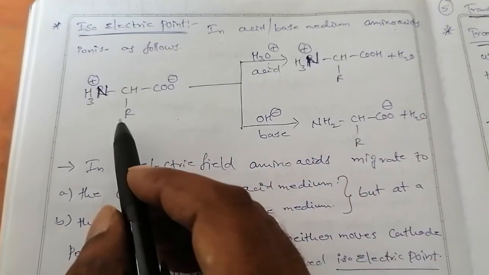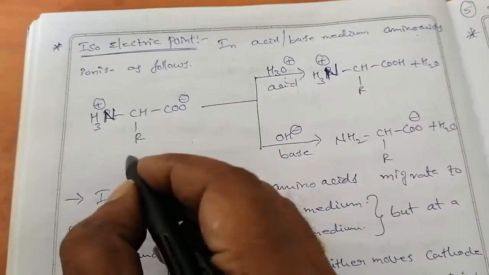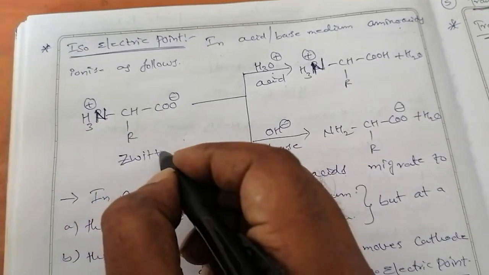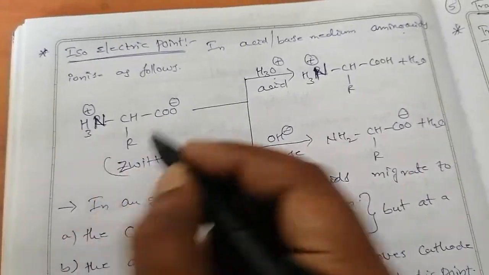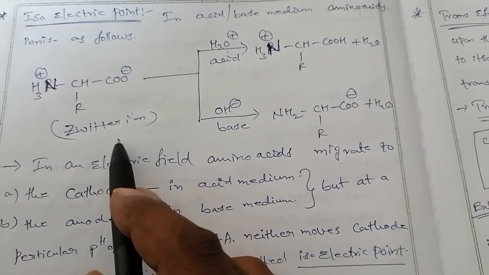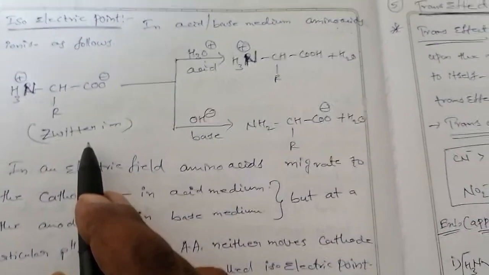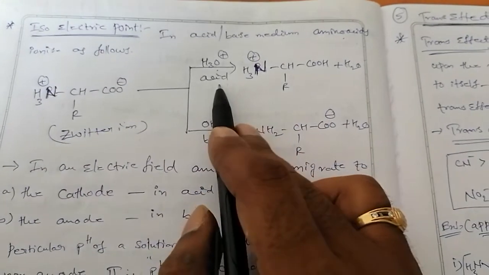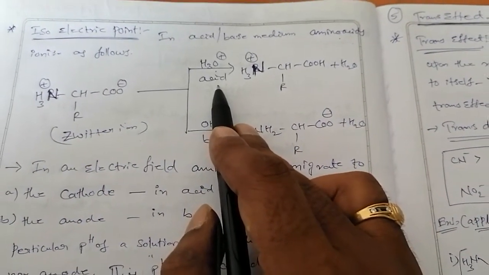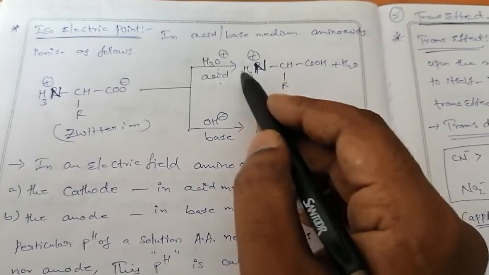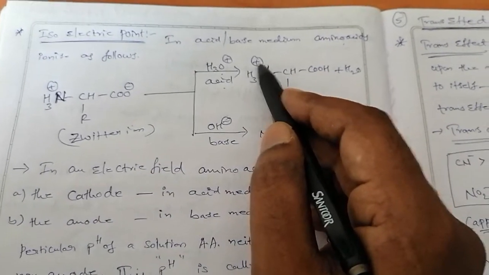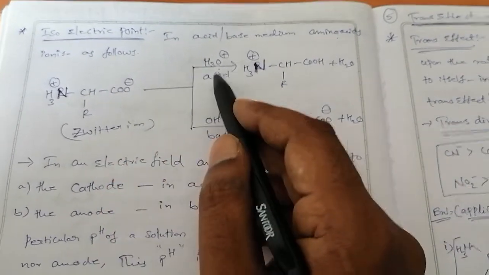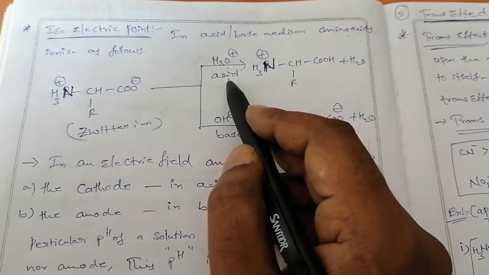See here, again I took an amino acid, like a Zwitter ion. Whenever the Zwitter ion or amino acid is in an electric field, in acid medium it forms NH3 plus, means the COO minus is going to stabilize in presence of acid medium.